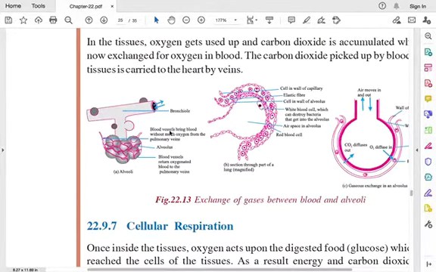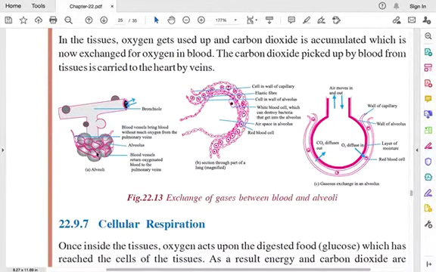So here they have given a diagrammatic representation. This is the alveoli and this is the bronchiole, that is in the lungs. At the end you have alveoli. The singular word is alveolus. So these are the blood vessels that bring blood without much oxygen from the pulmonary artery. So here you have blood vessels that return oxygenated blood to the pulmonary veins, that you have to remember.